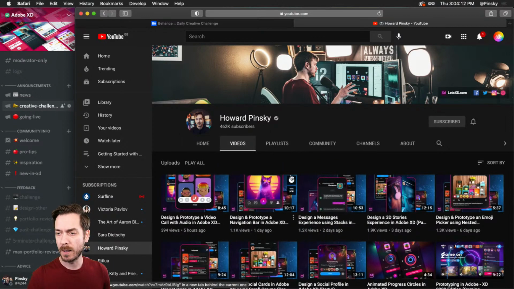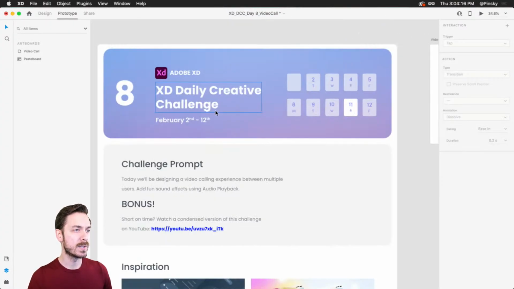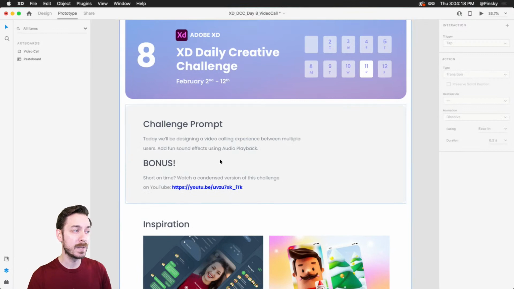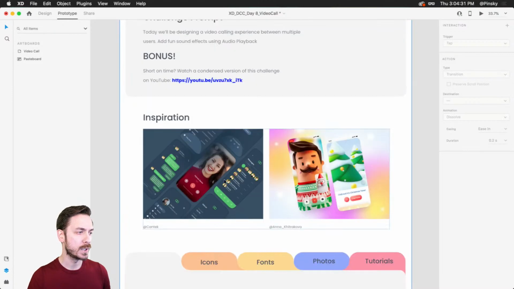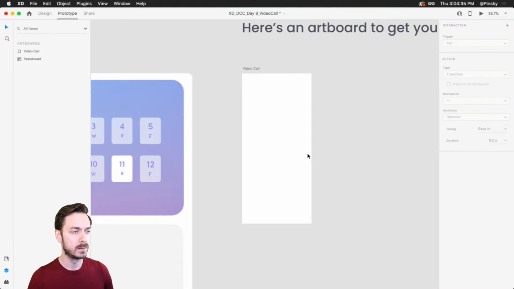All right, let's hop over to Adobe XD. Boop, and we are going to get going. So here's the template for today. Again, we're going to be designing a video calling experience between multiple users, and we're going to be using audio playback to make it so much more exciting. And right here, there's a link to the video if you want to watch that. A little bit of inspiration, but we are going to get going.